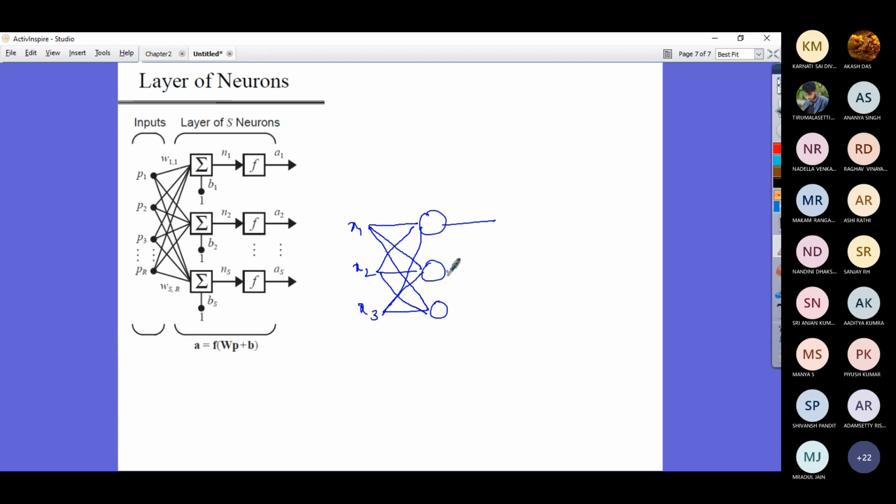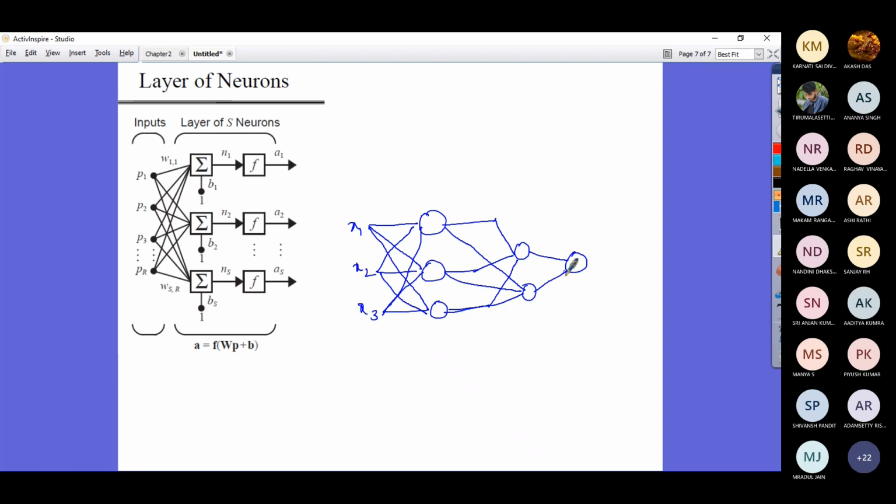Now you see here, I am having 2 neurons here, then a third neuron, and then here. So you have one output, imagine.